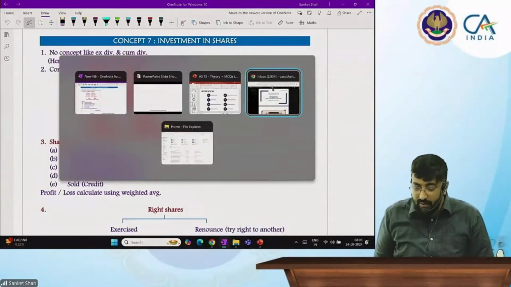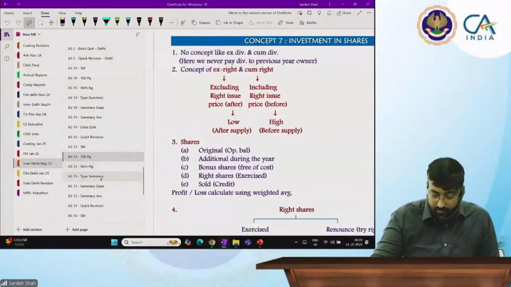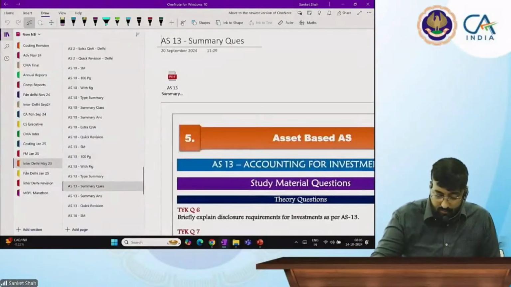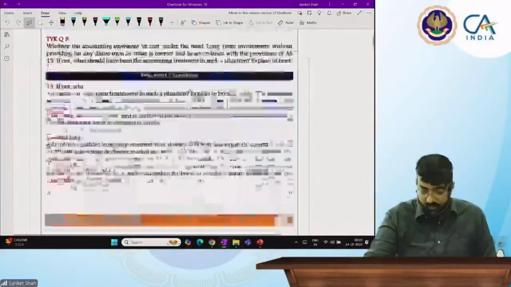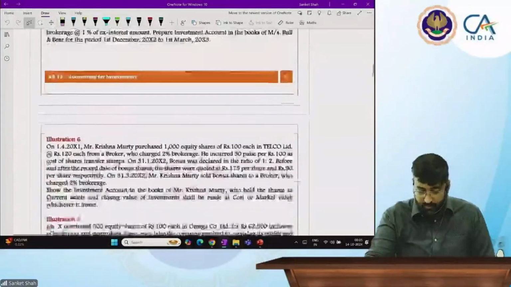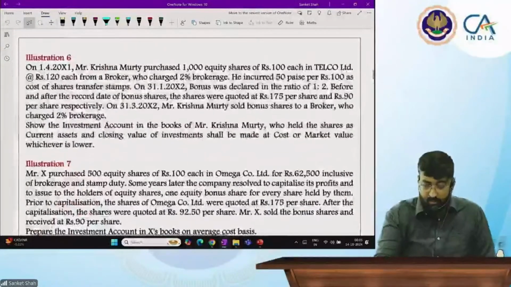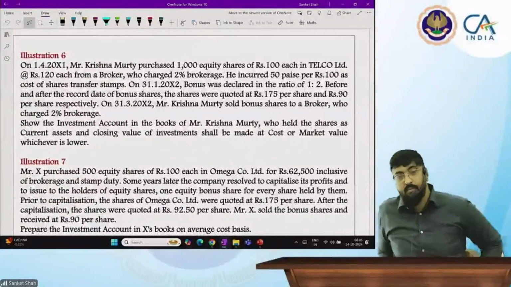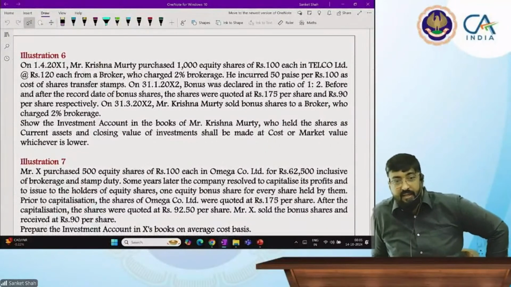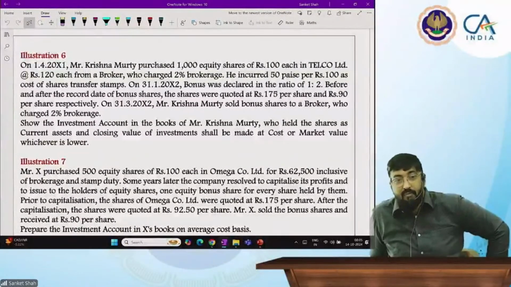Open your study material. I will take one illustration. Sixth illustration of investment in equity shares. Very, very easy and interesting also.